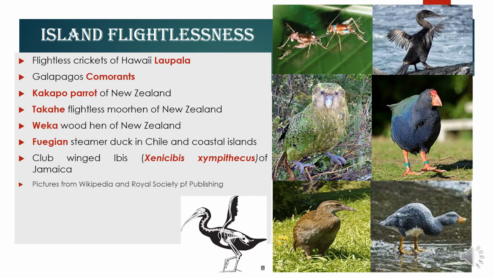Flightlessness is mainly because on an island there are not that many predators present. So small or medium sized birds lose their ability to fly because there is no need. Whatever food they need, they get it from eating crustaceans and mollusks or fishes, and they dive and swim, and they do not require their wings that much. That is why some of the island birds have developed this flightlessness.